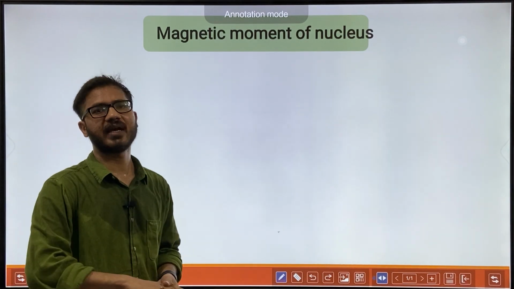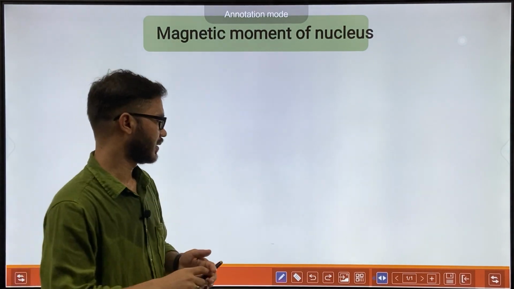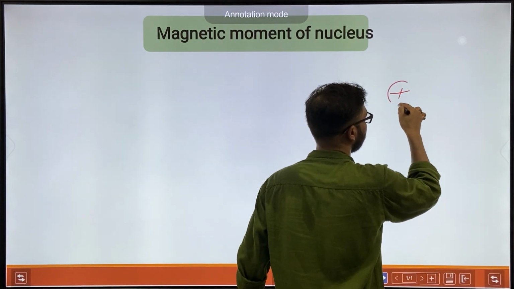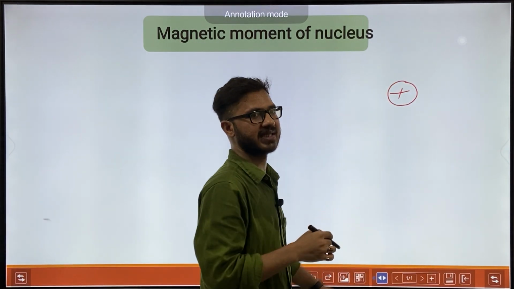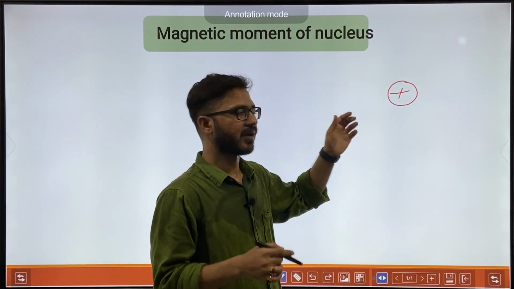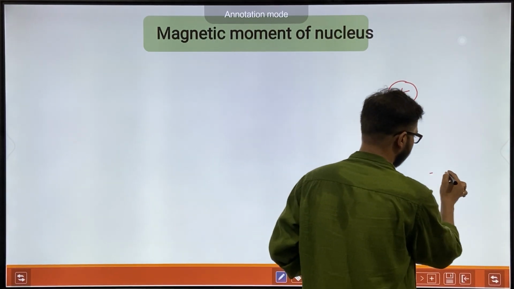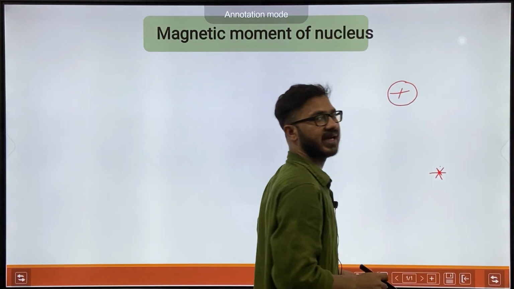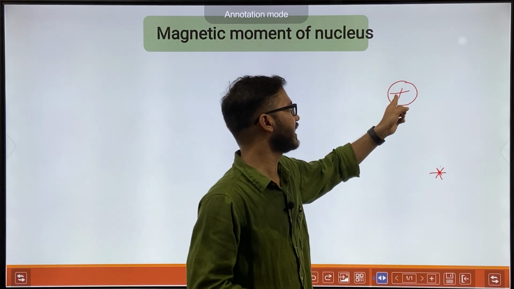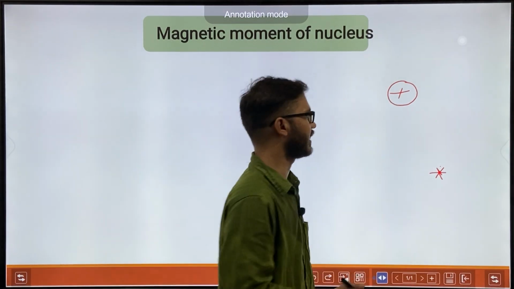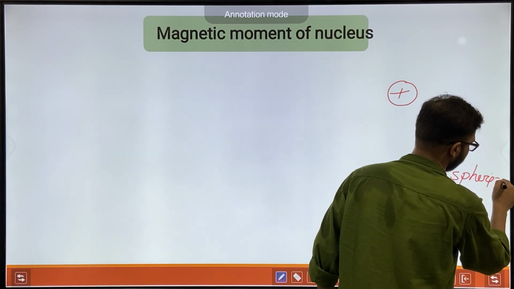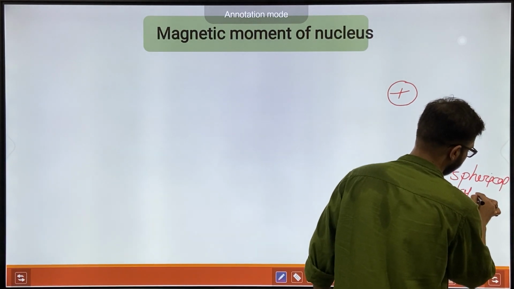If we are talking about the nucleus, we are talking about a positively charged space in an atom. First, we are treating the nucleus as spherical, of radius r.